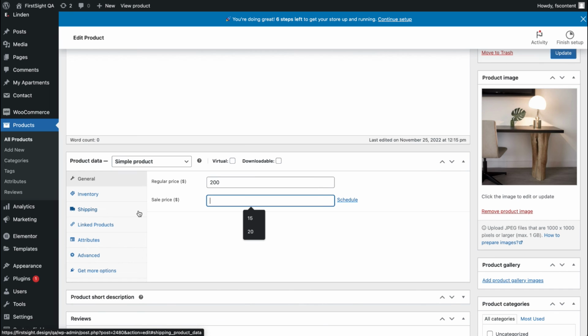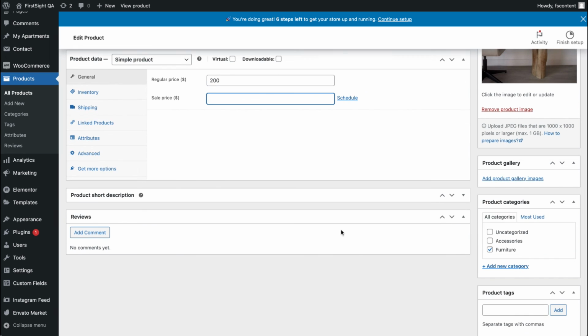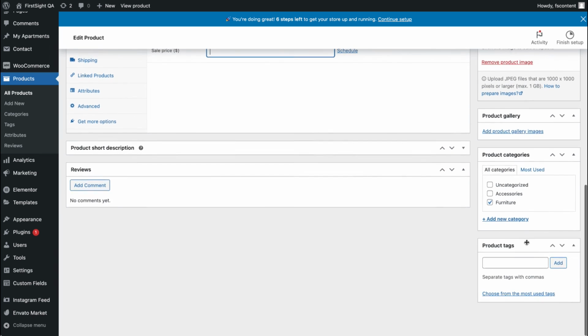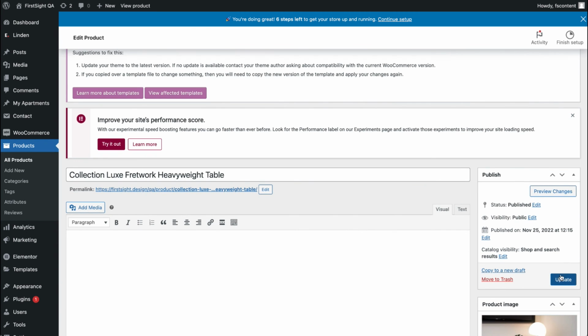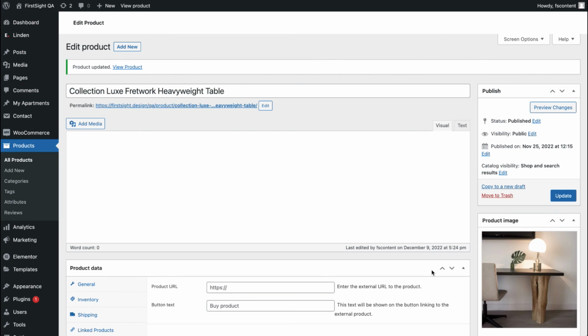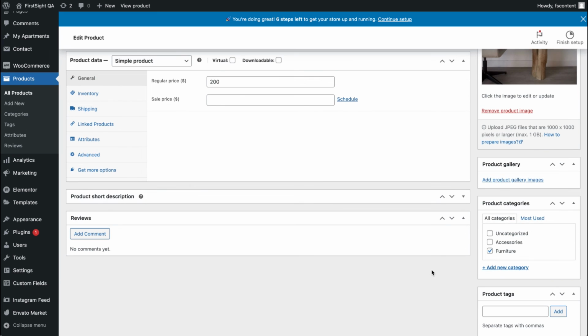I highly recommend you review the WooCommerce plugin settings for all functionality available. I think that will be really helpful for you to understand what you can do with WooCommerce. Here you can add some product tags, you can also add categories, and once you are done, simply click on update, and this product will be updated.